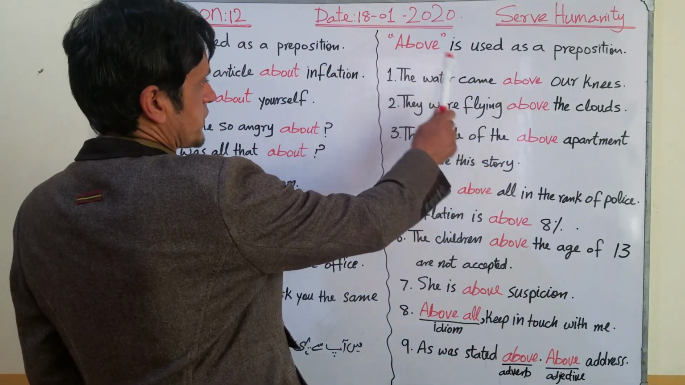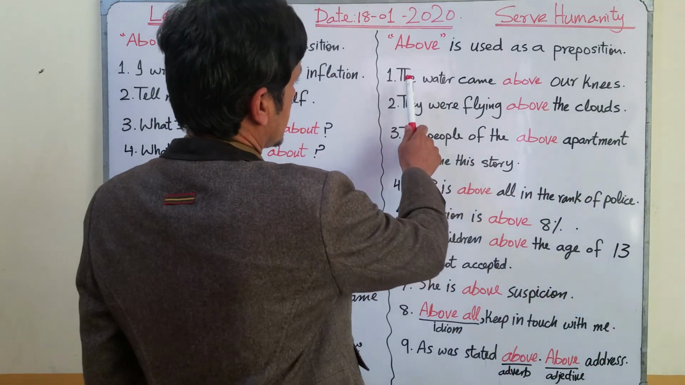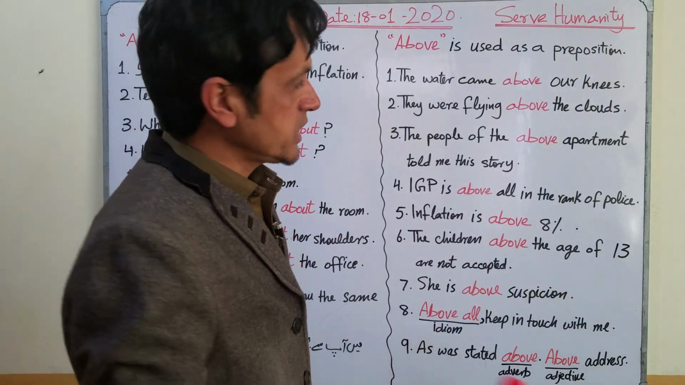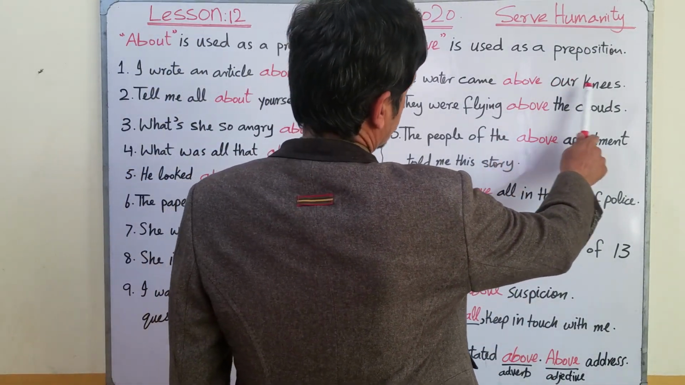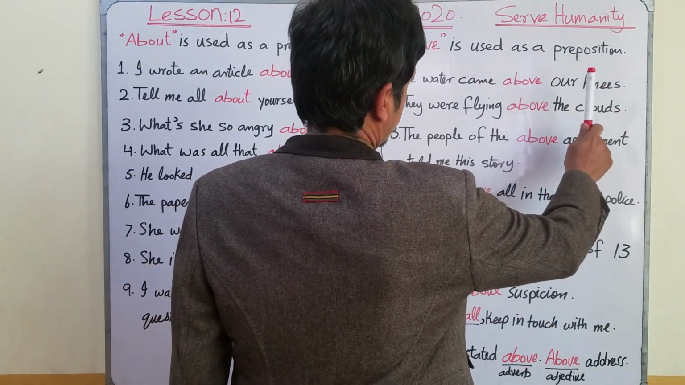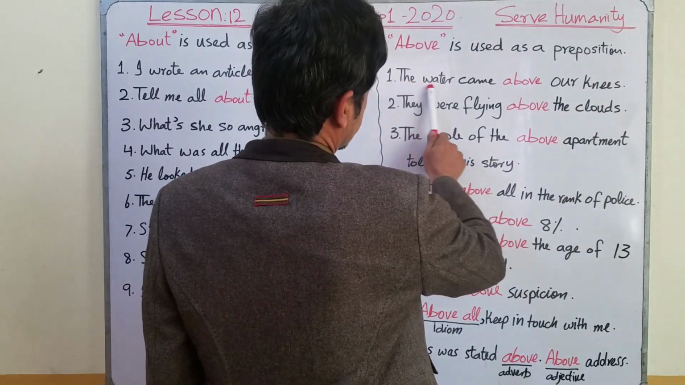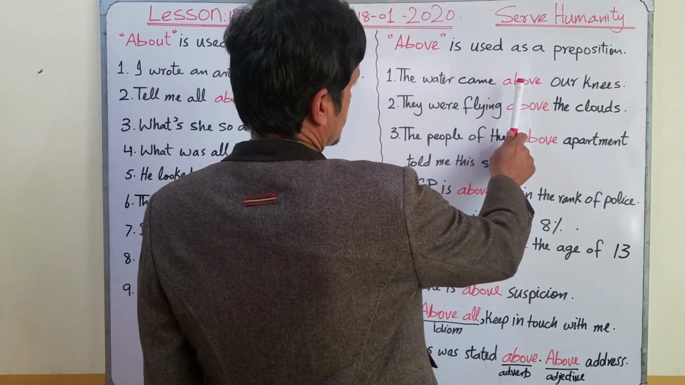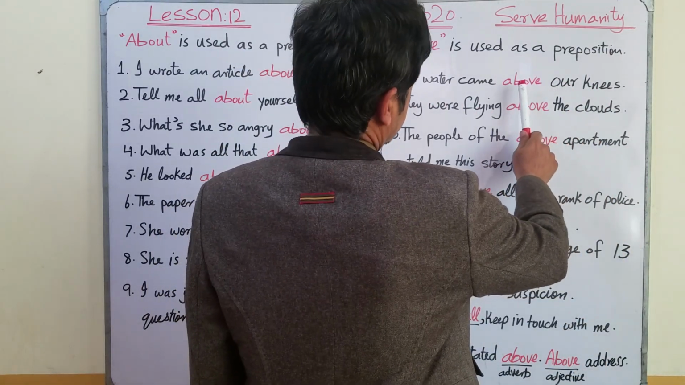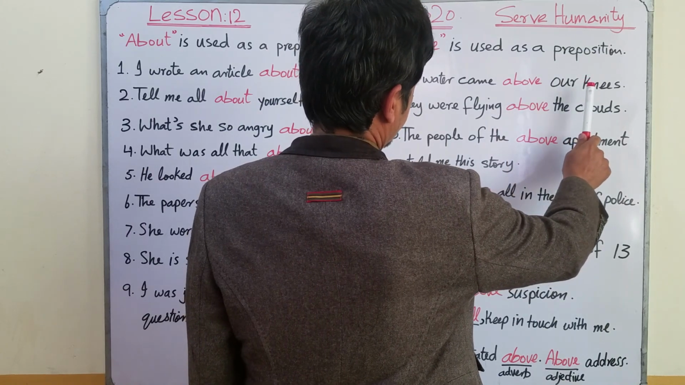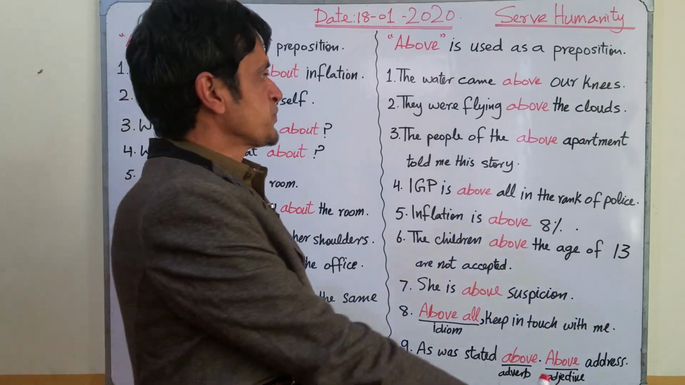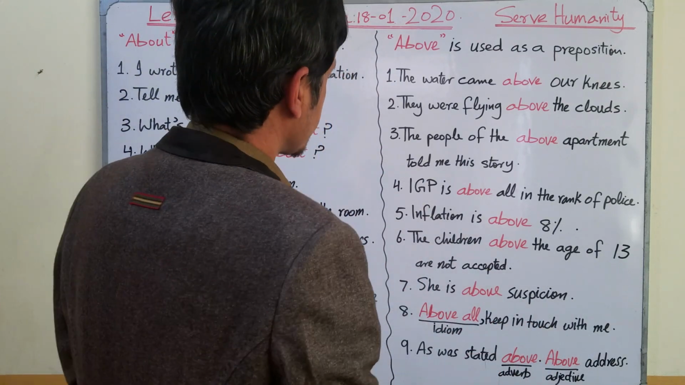For example, above. Look at this sentence: The water came above our knees. So above is the preposition here, which shows the relationship of this noun, knees, a plural noun, with the rest of the sentence. This is the preposition and this is the plural noun. So this is the definition of preposition, and in this way the preposition plays its role.